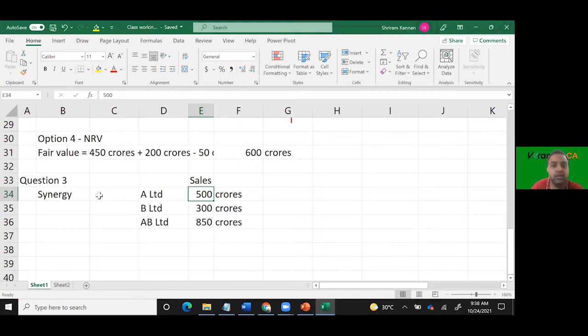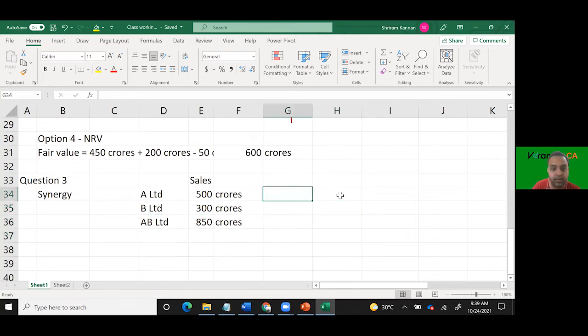3-4 years back, Facebook acquired WhatsApp, correct? The revenue potential of Facebook is different. The revenue potential of WhatsApp is different. When they merge, there is a concept called cross-selling. What is cross-selling? I can sell to your customers also my product. You can sell to my customers also your product. So it is not like I am selling to my customers, you are selling to your customers. We together sell to our respective customers. There is a concept of cross-selling that is happening. When there is cross-selling, a higher revenue is possible. Can you understand this first?